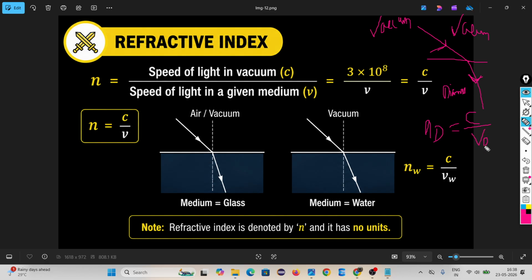v_d, which is the speed of light in a diamond. Okay, diamond. Do you understand or not?